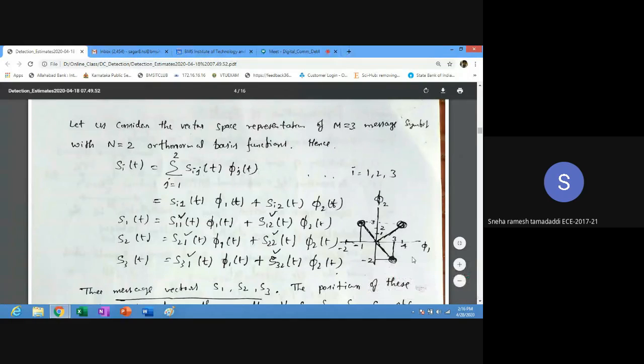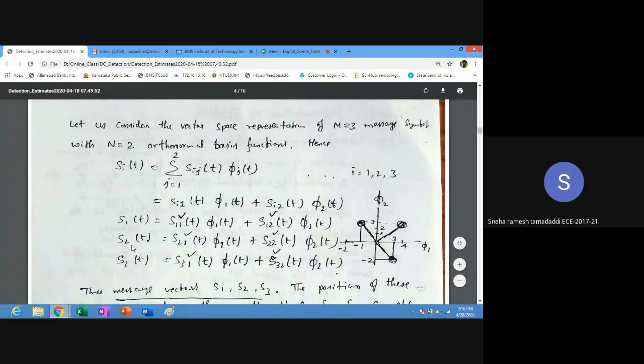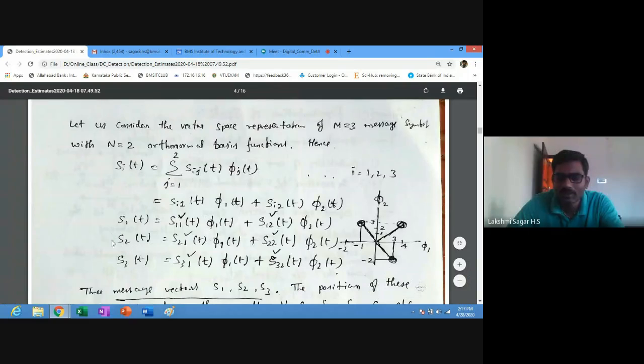Yes, sir. And the new functions g2 and g3 we wrote, g2 of t and g3 of t, you remember? Sir, g2 of t is nothing but the new function which is nearer to s2 of t when compared to s1 and s3 of t.